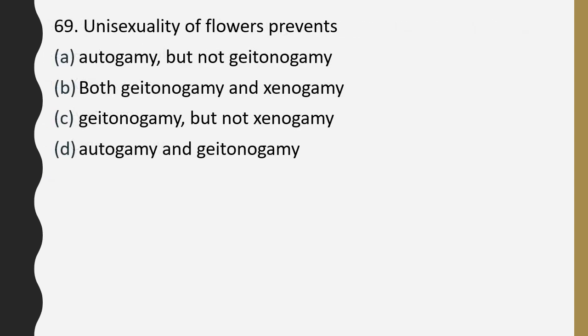Question number 69. Unisexuality of flower prevents autogamy but not geitonogamy, both geitonogamy and xenogamy, but not xenogamy, autogamy and geitonogamy. The correct answer is option A. It prevents autogamy but not geitonogamy.